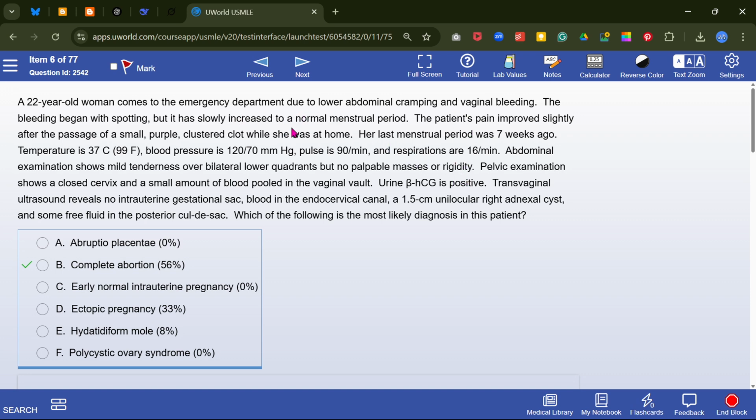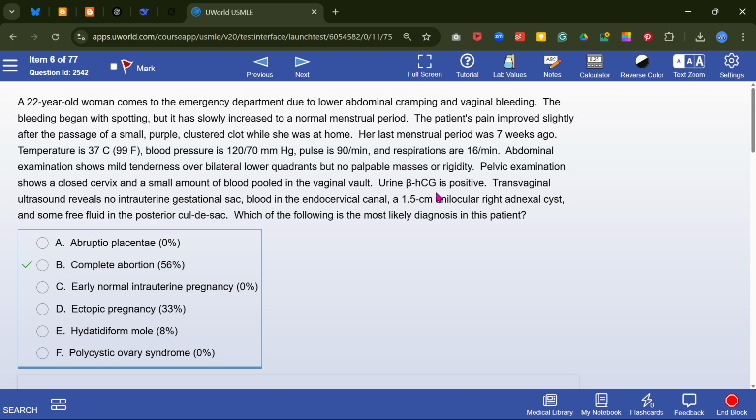Stem, what happens in here? The patient's blood pressure is 120 by 70. She comes due to lower abdominal pain and vaginal bleeding, pelvic closed cervix, and a small amount of blood pooled in the vaginal wall.